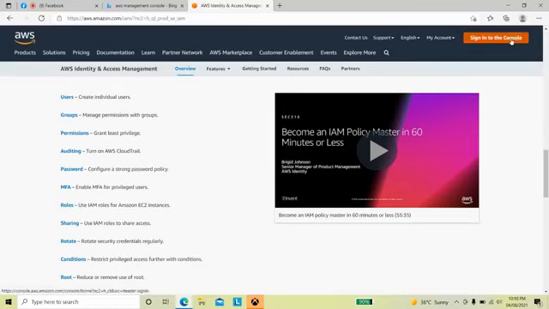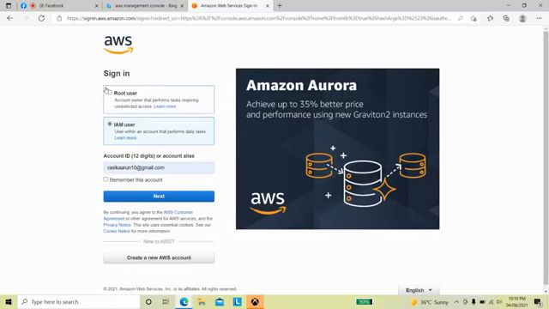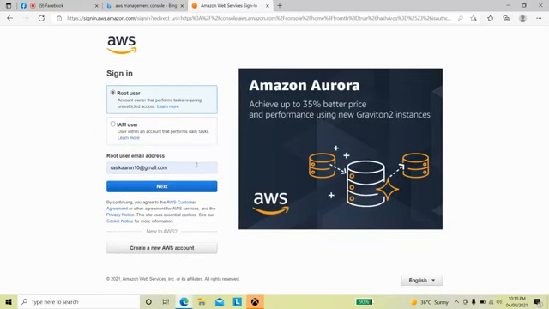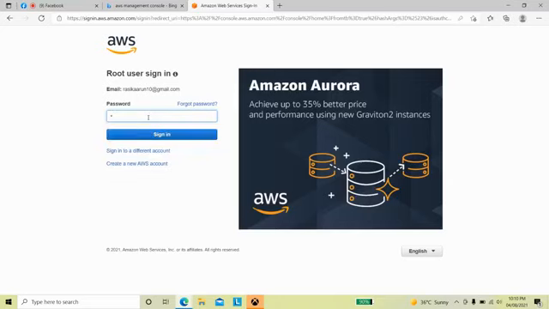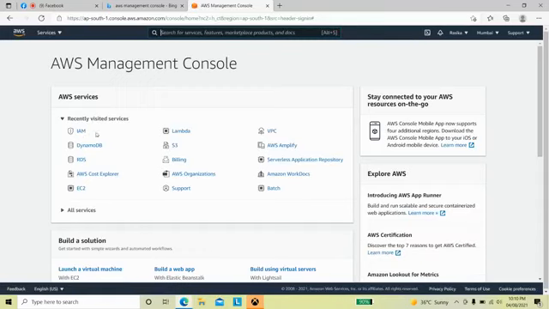For that I need to log into my console, because I'm creating the users and groups. For that reason I'm using the root user. If I'm done with all my IAM users, groups and permissions, then I can go in as an IAM user and log in. But right now I'm using the root user, giving my email address as the login credential and providing my password. After logging in, I can directly go to the IAM console by using the recently visited services.